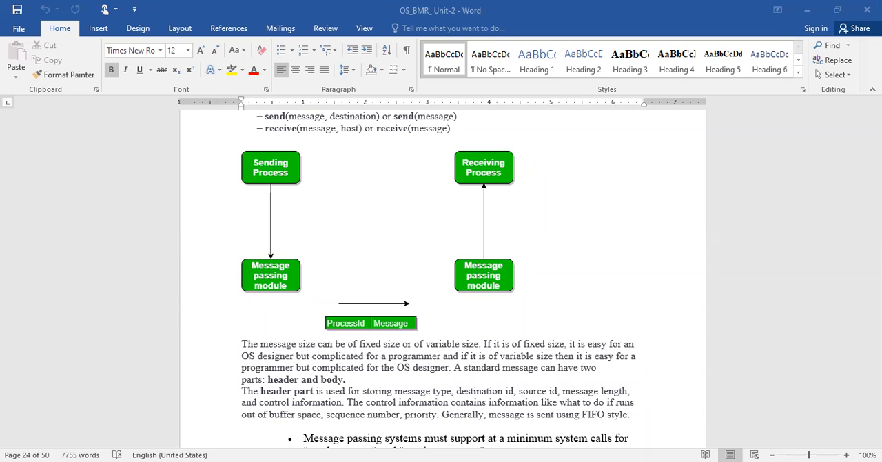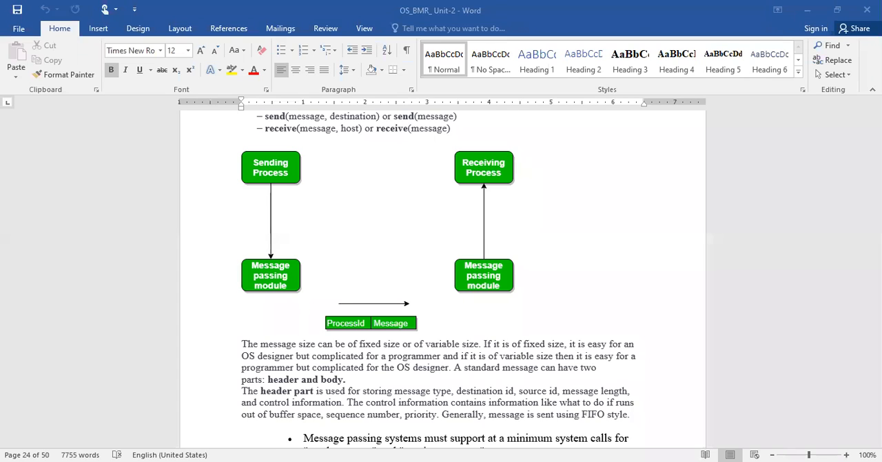Suppose it is variable length, that means one message size is 1 GB, another message size will be 2 GB, and another maybe 100 MB. Like that, each and every process may vary in size, so it becomes a difficult task for the operating system designer to handle it. So if it is fixed size, it becomes easy for the OS designer and difficult for the programmer.